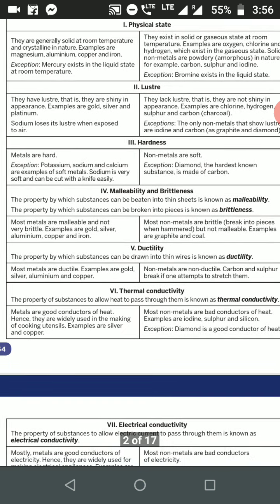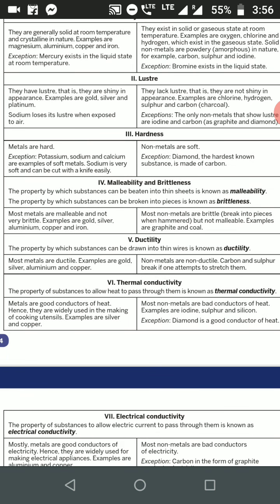Next, thermal conductivity. Thermal conductivity is the ability of the substance to allow the heat to pass through them. So metals are good conductors of heat. They are widely used in making of the cooking utensils, like silver and copper. Whereas most of the non-metals are bad conductors of heat, except diamond. Diamond is a good conductor of heat.